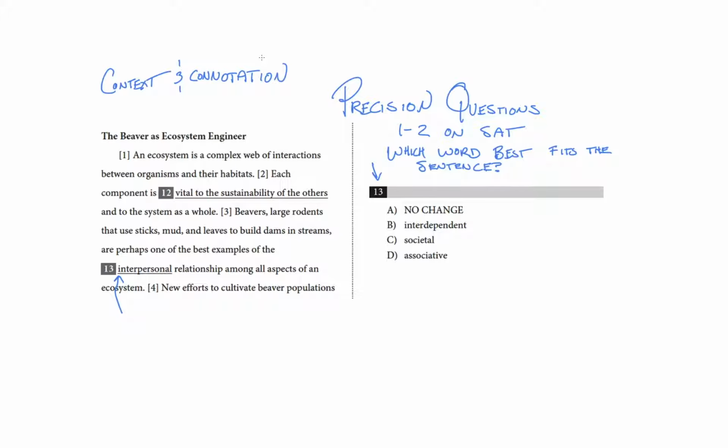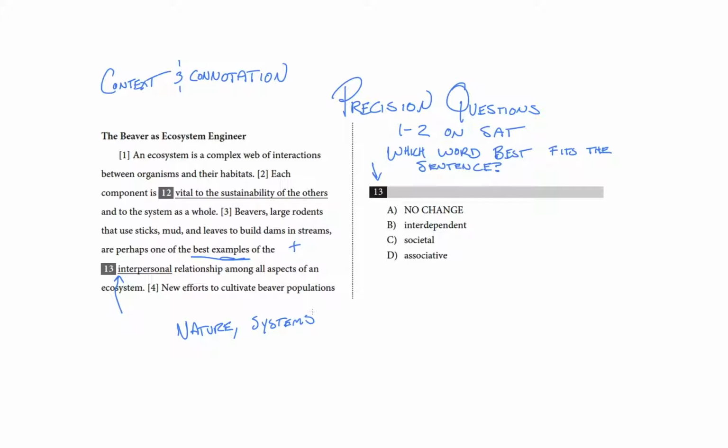So instead of thinking about interpersonal, let's just imagine there's a blank there. What is this text about? Ignoring that word, what is this text about? It's about how beavers are a great example of how ecosystems connect organisms to habitats. The text uses best examples. So that means that we're looking for something with a positive connotation, or at least not a negative connotation. We're also looking for something that is about interconnectedness, with an added connotation of nature or systems. So our choices are interpersonal, interdependent, societal, and associative.